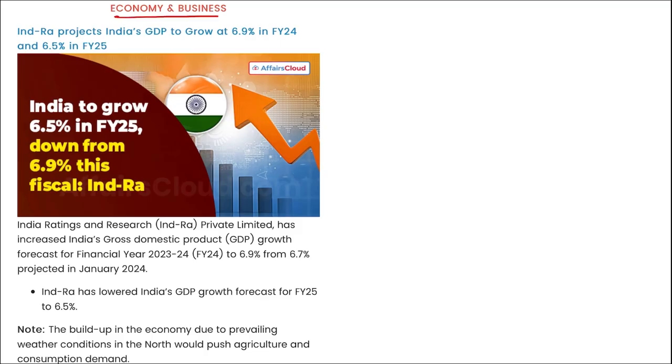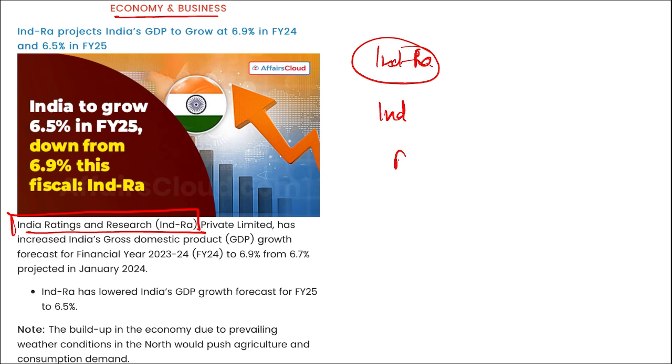Next, economy and business. Recently, INDRA. What does INDRA stand for? This is India Ratings and Research Private Limited. They have released India's GDP growth forecast for fiscal year 24 to be 6.9%, which was earlier projected to be 6.7%. Right? Take a note of this.